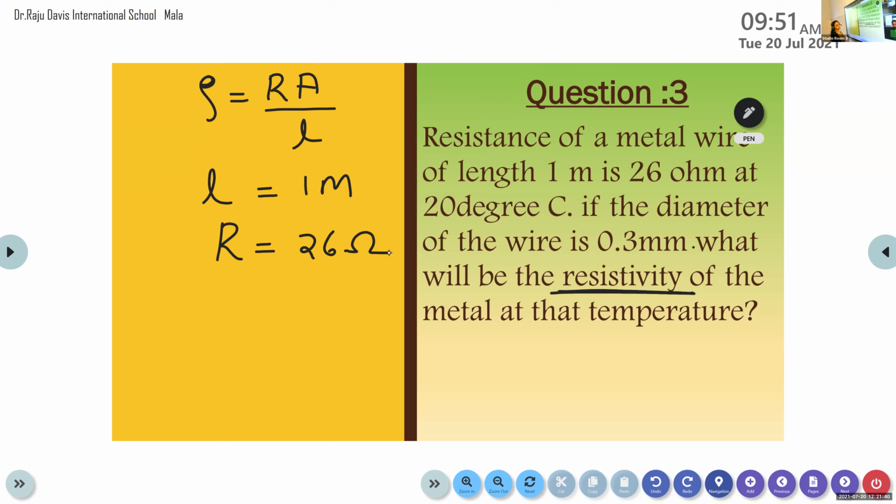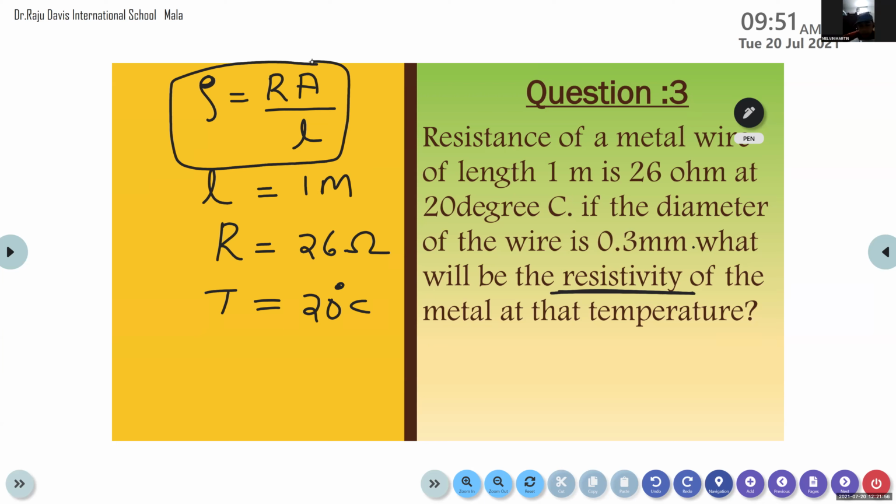Okay, right. Then temperature is 20 degrees Celsius. Temperature is provided, but we don't need the temperature. In this equation, there is no temperature term, so actually we don't need that temperature here. Now, the diameter of the wire is given.